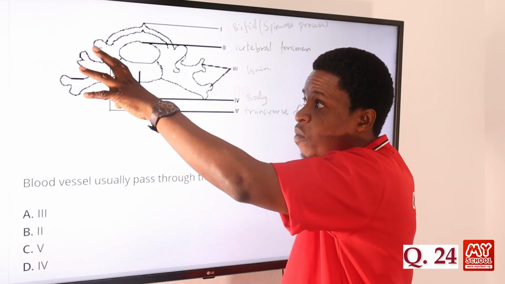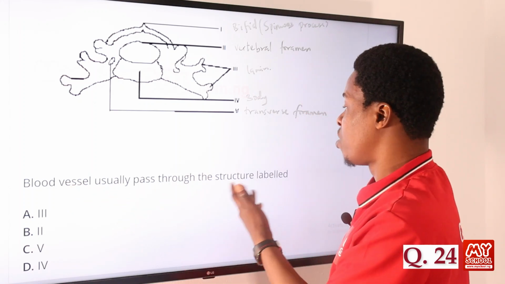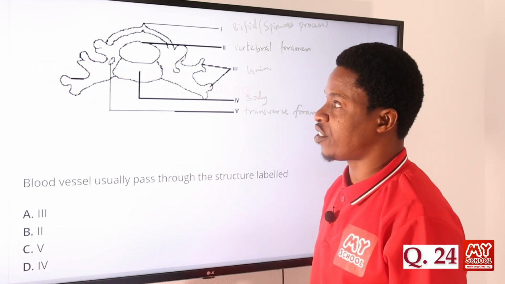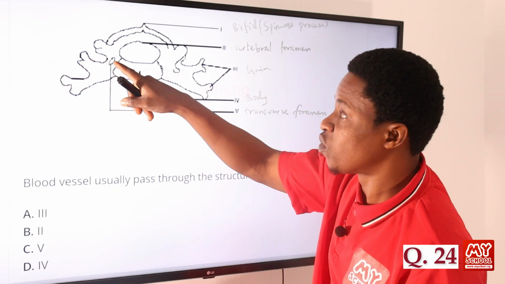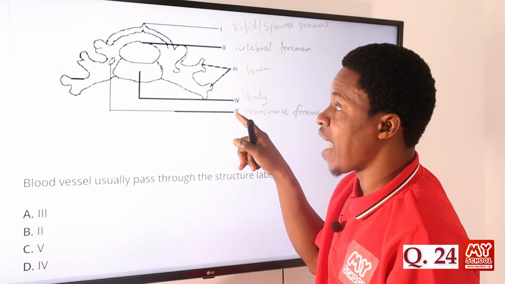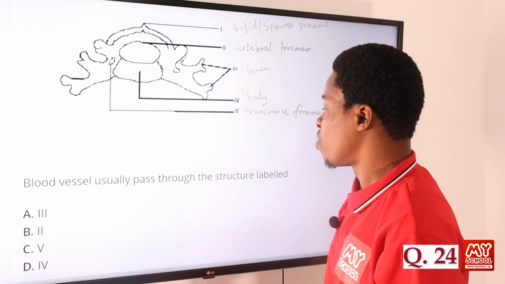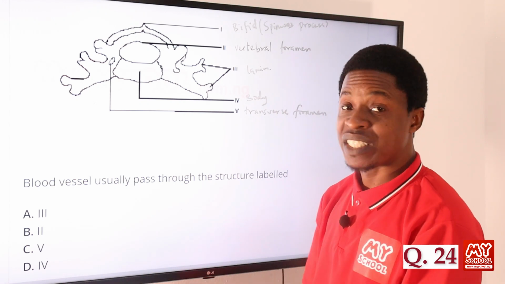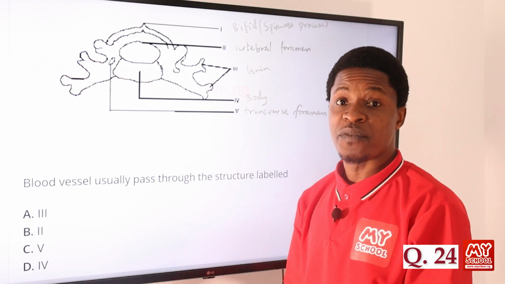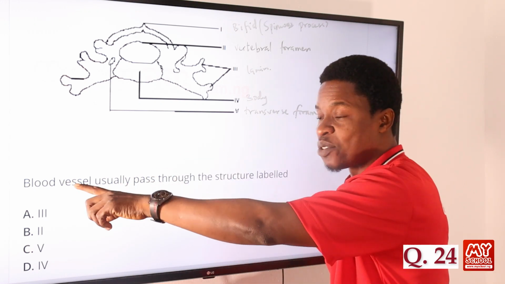That's where the blood vessel will flow through. So the question now being asked is: the blood vessel usually passes through the structure labeled what? Through this part. That is where the blood vessels will pass through, which is Roman figure 5. Roman figure 5, that is V. So the blood vessel usually passes through the vertebral foramen, which is where usually the blood vessel will pass through.